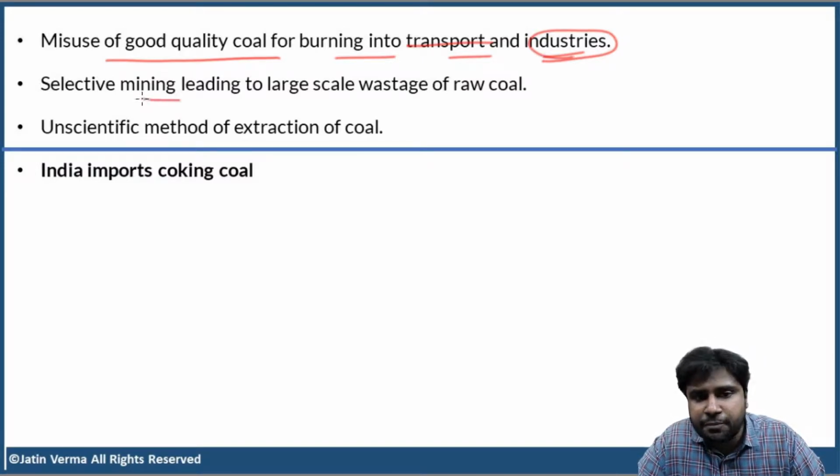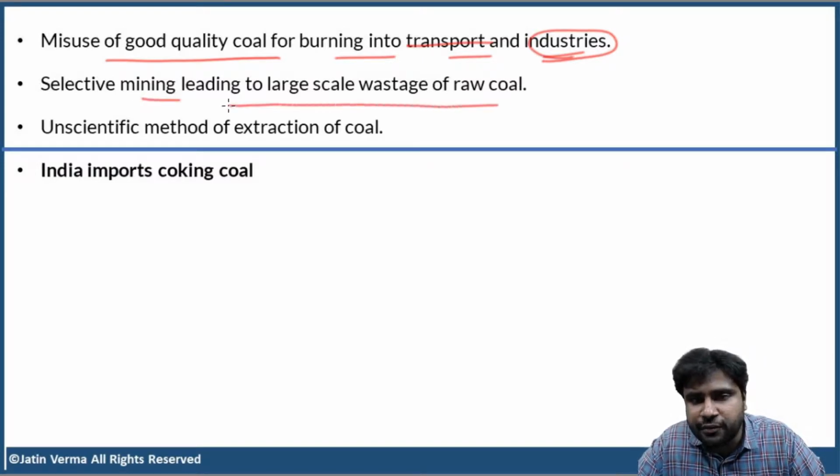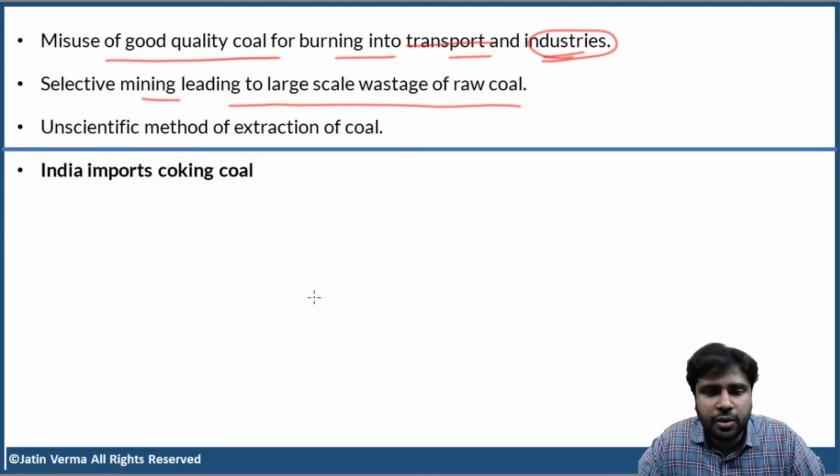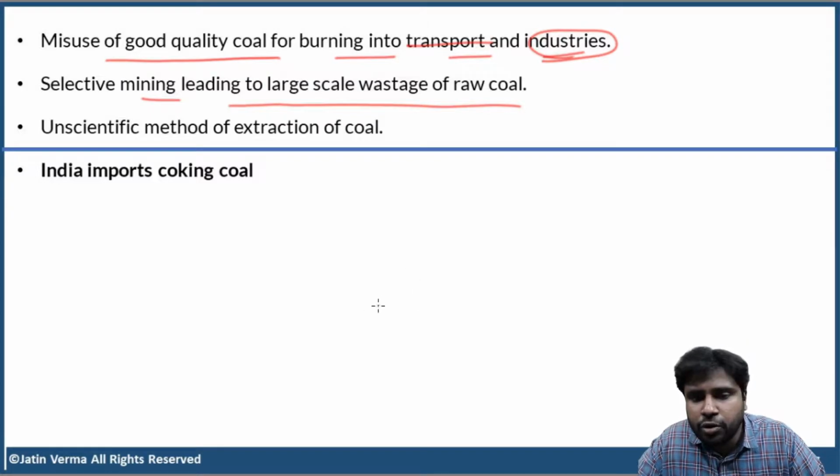Next, selective mining leading to large scale wastage of raw coal. What do you mean by selective mining? So, mining is done, and the miners inside the earth, they only collect good quality coal. They don't collect coal which is of poor quality or coal which is not properly formed. Okay, they just leave it there and they come back.